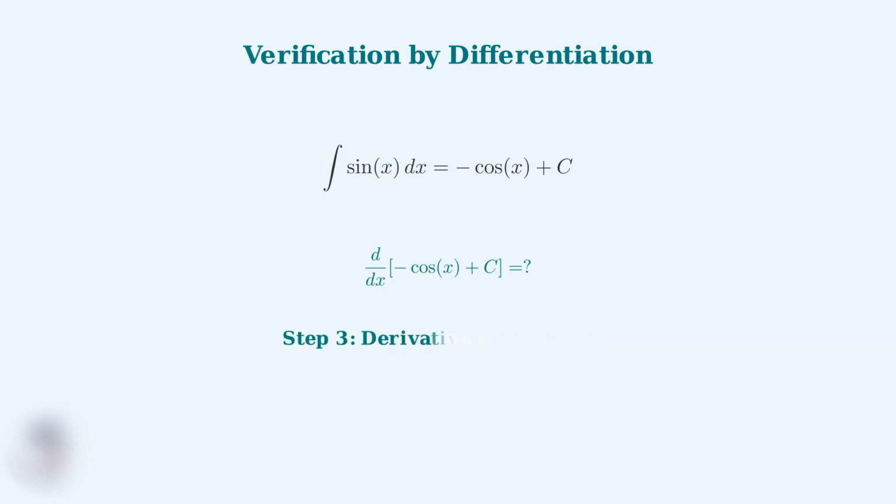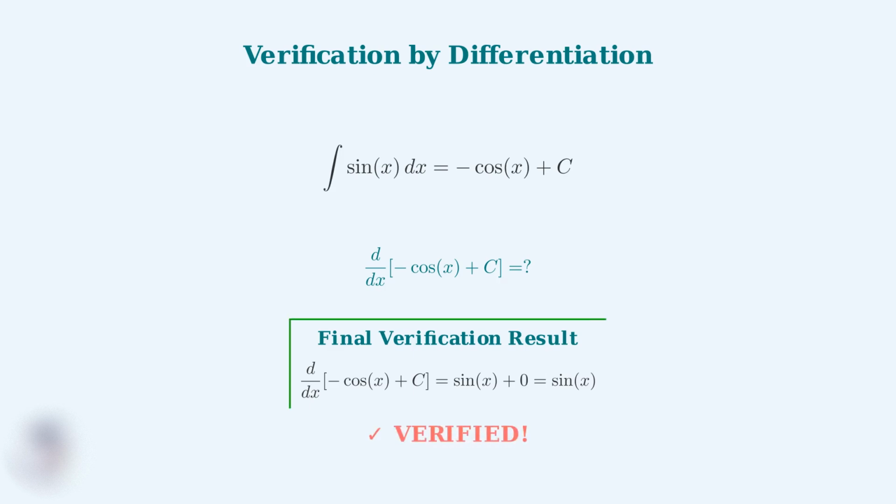Step 3. The derivative of any constant is always 0. Combining our results, sine x plus 0 equals sine x. This confirms our integration is correct.